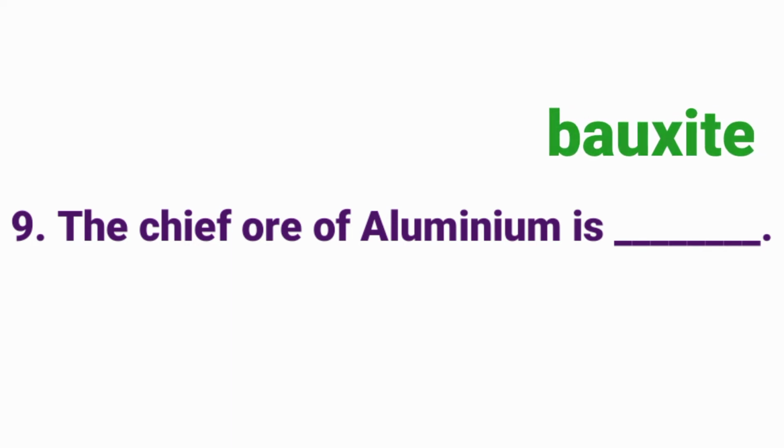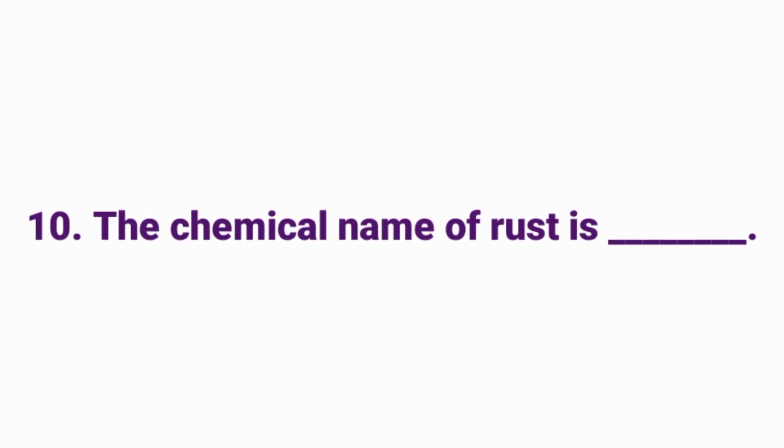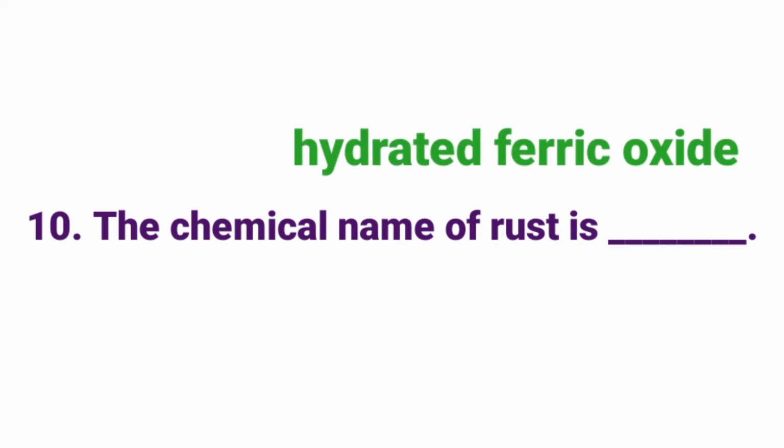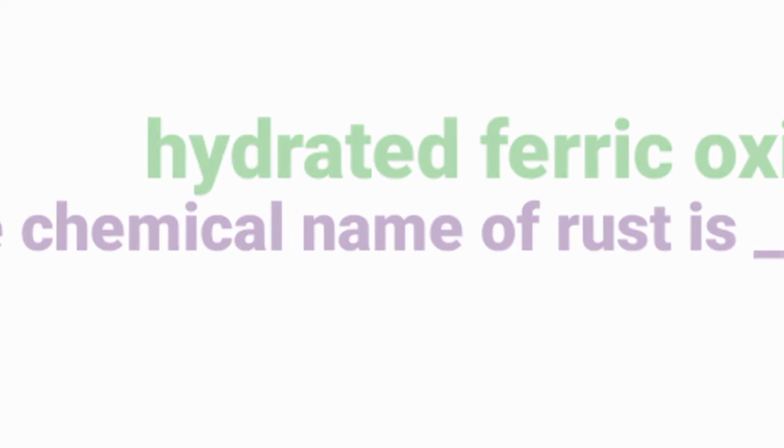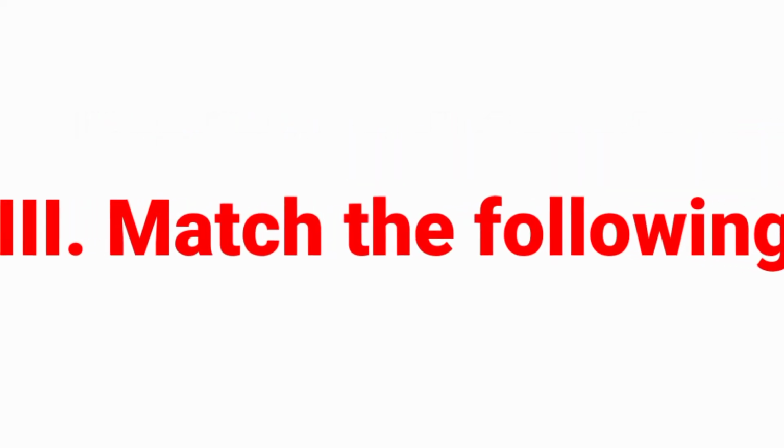Answer: bauxite. The chemical name of rust is dash. Answer: hydrated ferric oxide.